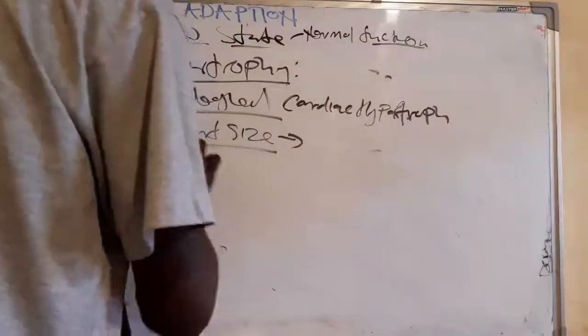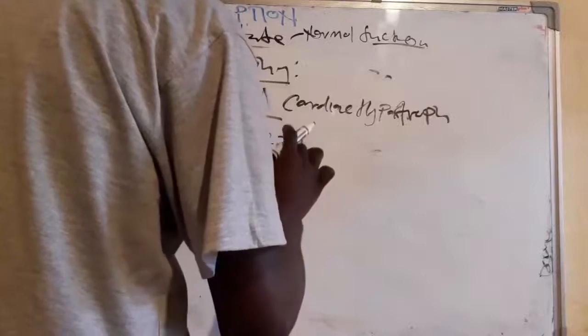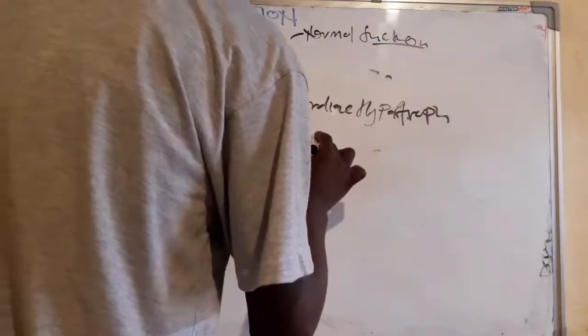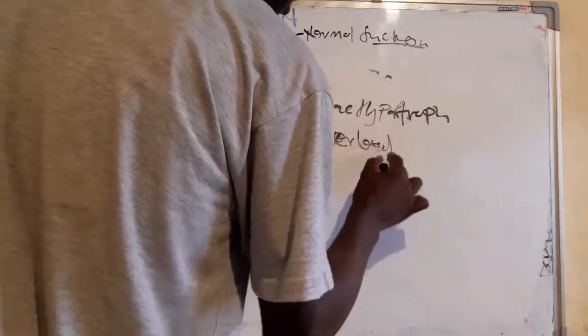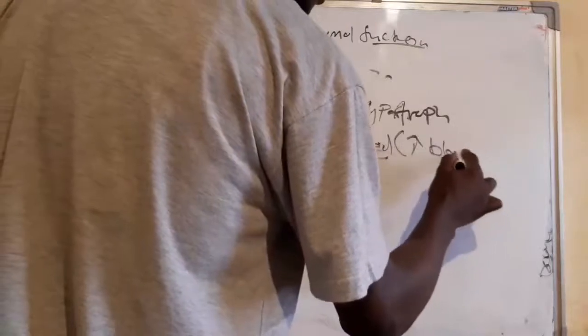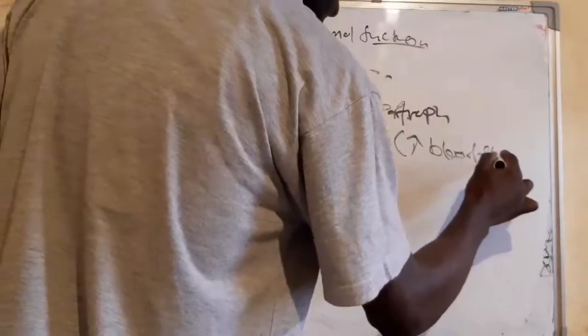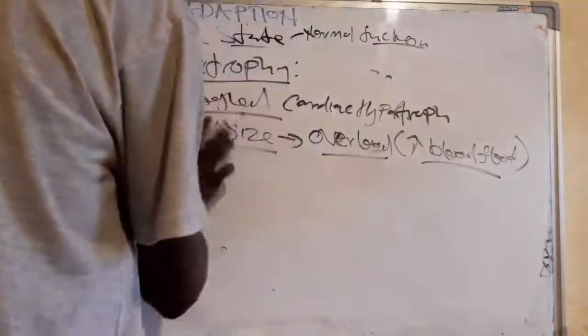For the heart to increase in size, it is specifically stimulated by the overload. Okay, overload simply means the increase in blood flow. So this is the pathological.